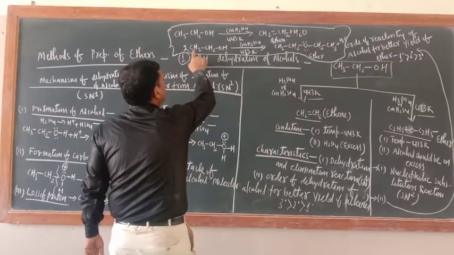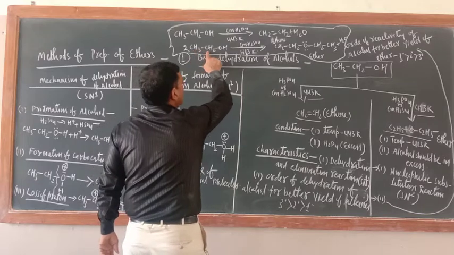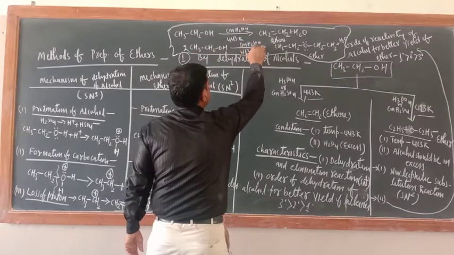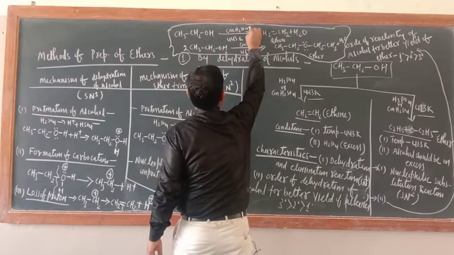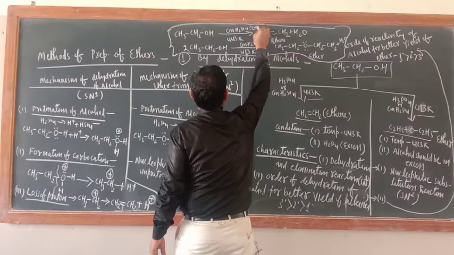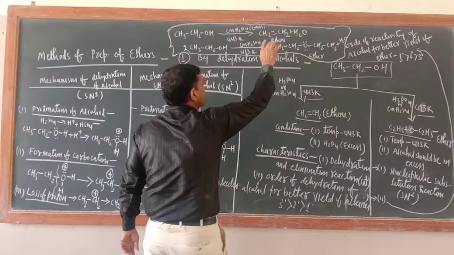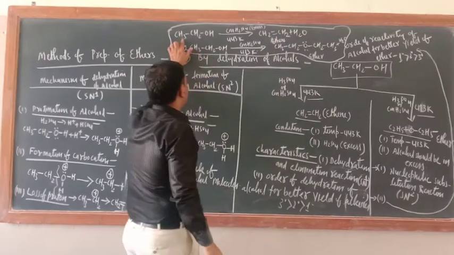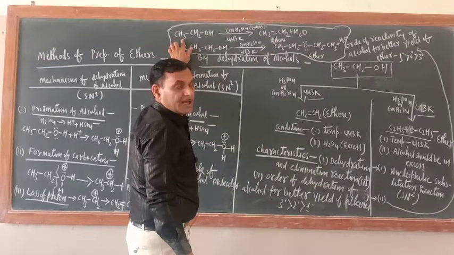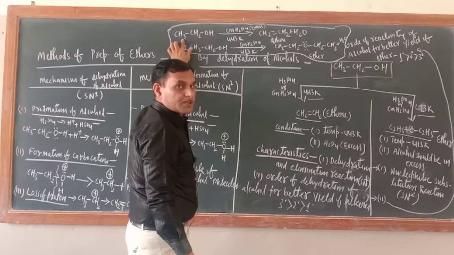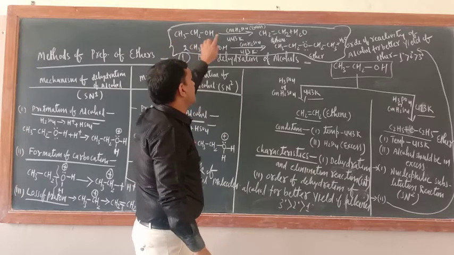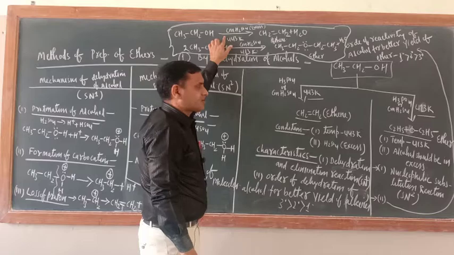Similarly, if you take two molecules of ethyl alcohol, with concentrated H2SO4, there is a bit of difference in the conditions also. In the first case, when ethene is the product, H2SO4 should be in excess quantity.